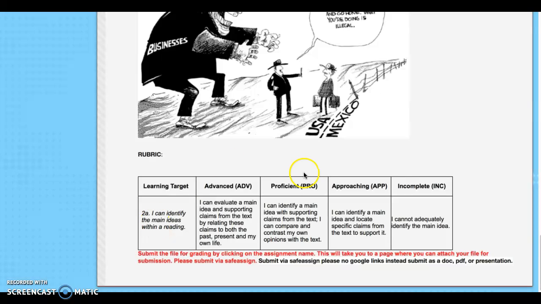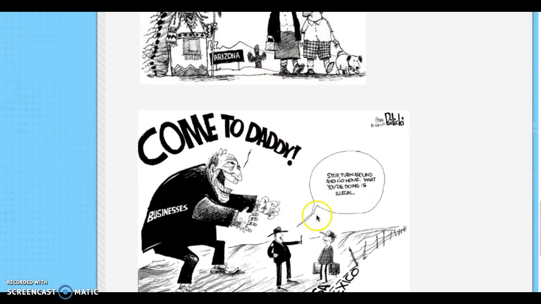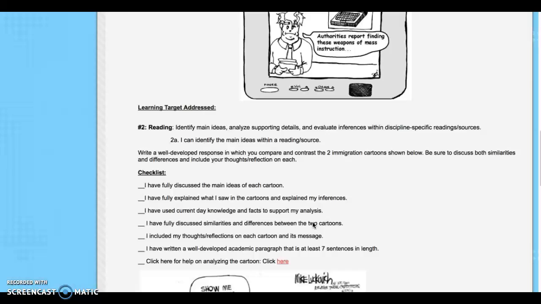So you're getting graded based off of, are you able to identify the main messages of these two political cartoons, past, present, and in your own life. Really, own life just means today. So how do these relate to today, these two political cartoons to immigration?